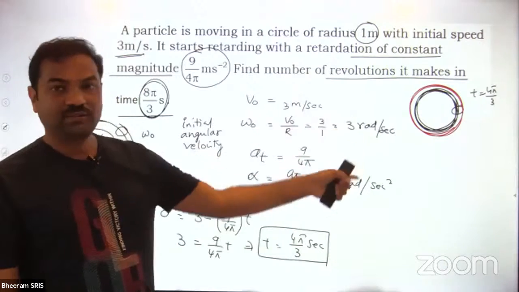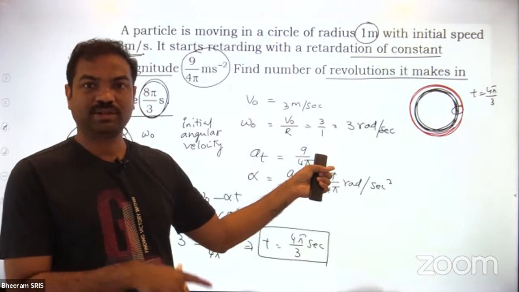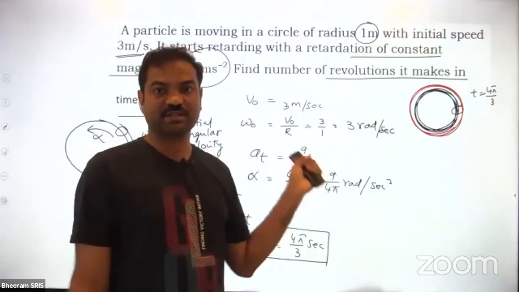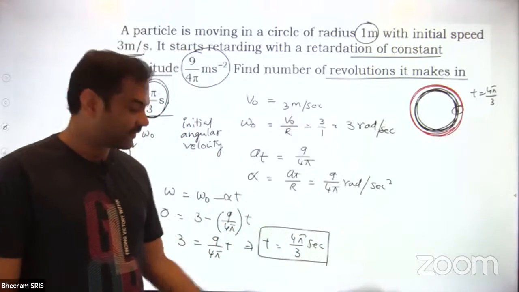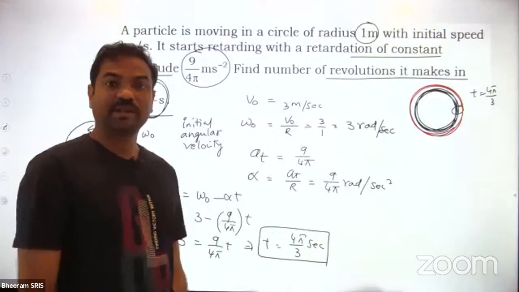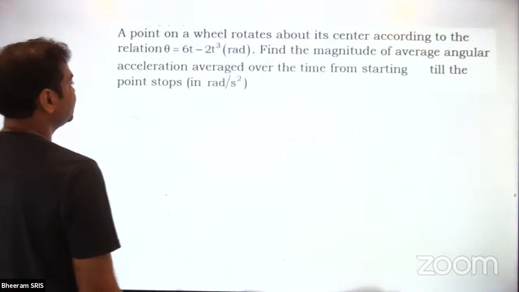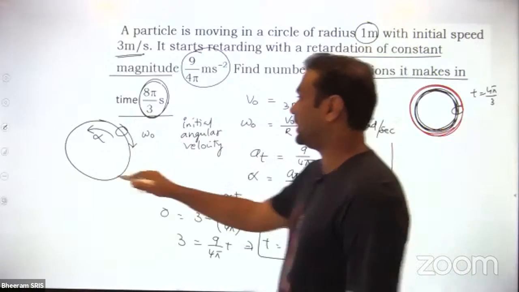Till 4 pi by 3 it goes in clockwise sense, suppose. Then from 4 pi by 3 to 8 pi by 3 it will go in the opposite, anti-clockwise sense, because omega value becomes negative after that. This is the time at which omega is 0. After this time, omega value will become negative. So that's why we find the angle rotated.